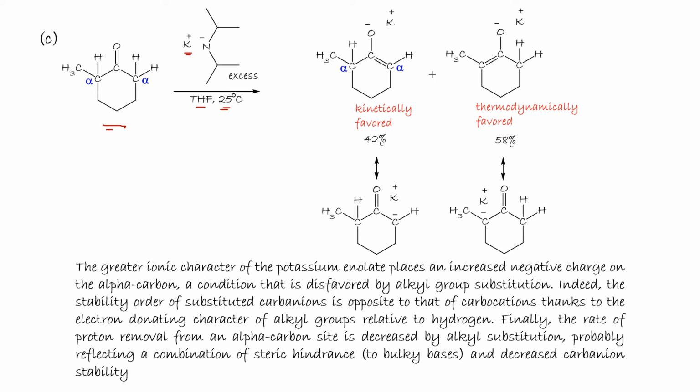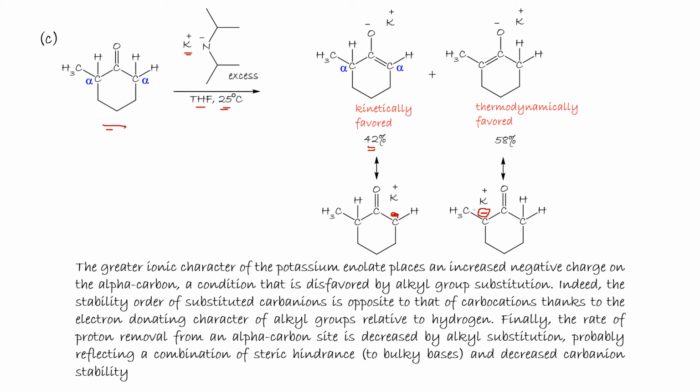Oxygen-potassium is more ionic, which means it allows more of the carbanion species. In the case of the kinetically favored product, it increased to 42% from lithium. Why? Because this carbanion is more stable than this one.